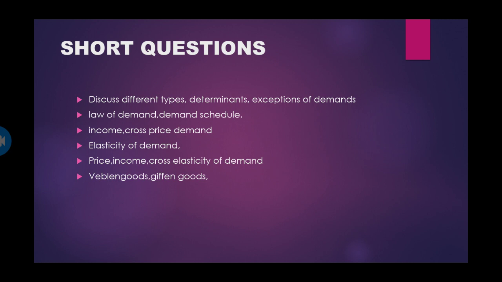Determinants, what influences the demand? The price, availability, advertisement effect, and income of the individual. Different types: price, income and cross demand. Law of demand: keeping other things equal, as the price of the commodity increases, the demand for it is going to fall; if the price falls, the demand is going to increase. Demand schedule: take one example and show the table. Elasticity of demand, income, price, demand, Veblen goods, Giffen goods. These are very important short answers in the 2nd unit.